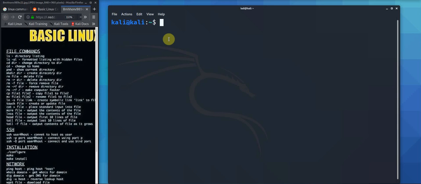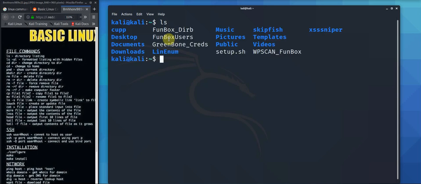So start with ls. ls lists all the directories and files within your current location. So if I do that, you can see directory, file, directory, and so on. Okay. Now if I say ls